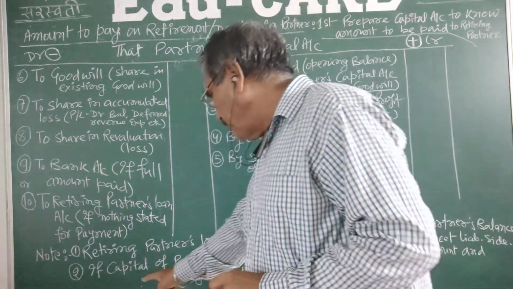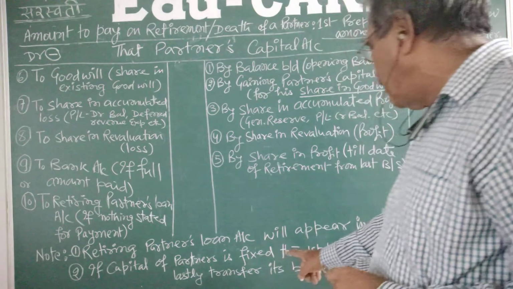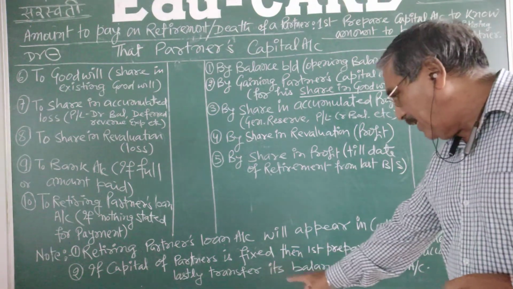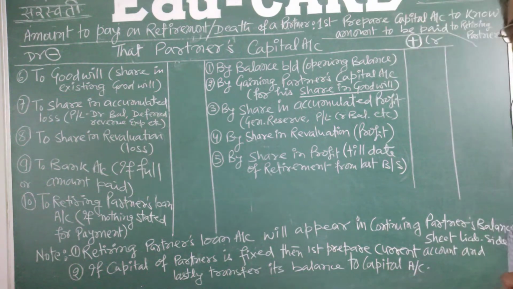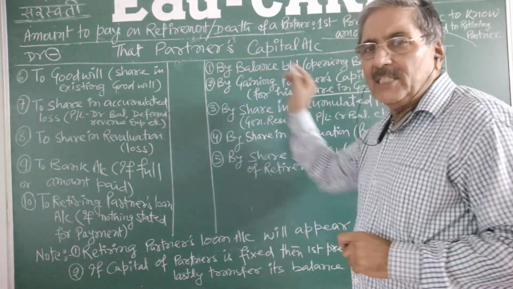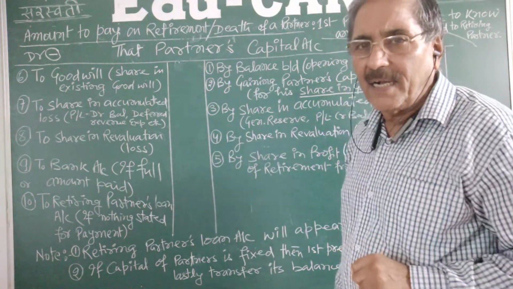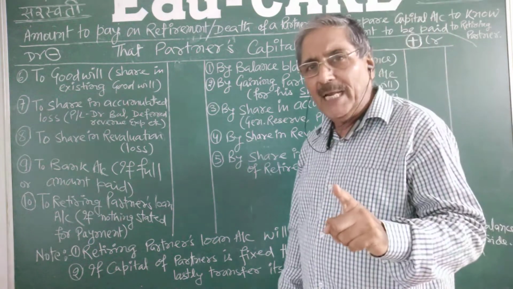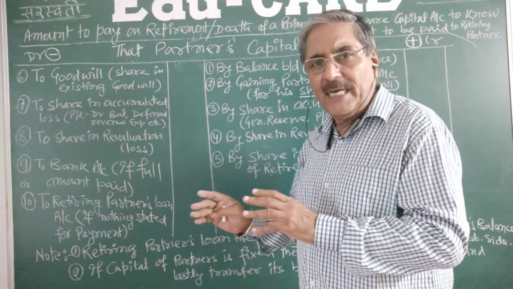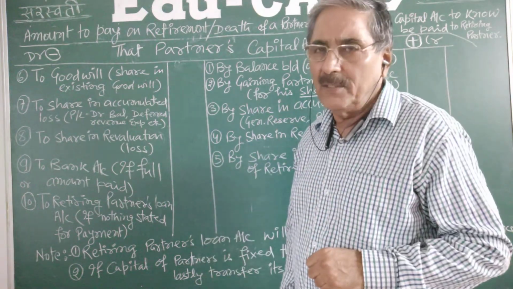One more thing is there. If capital of partners is fixed, then first prepare the current account and lastly transfer its balance to the capital account. If partners' capital is fixed, then all such adjustments will be done first in the current account and the final balance will be transferred to the capital account. This we will understand when a practical problem is solved.